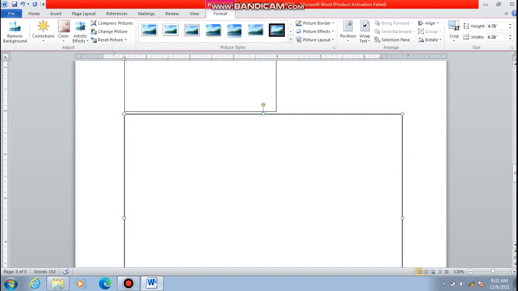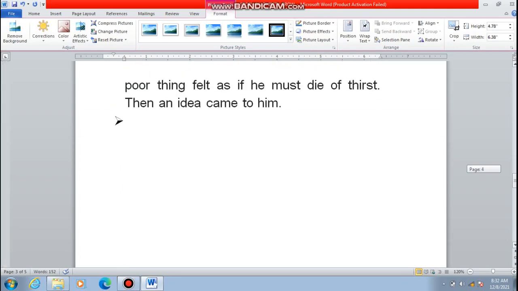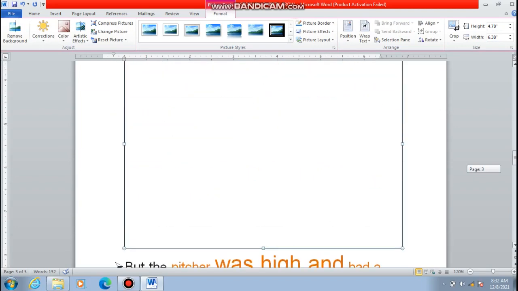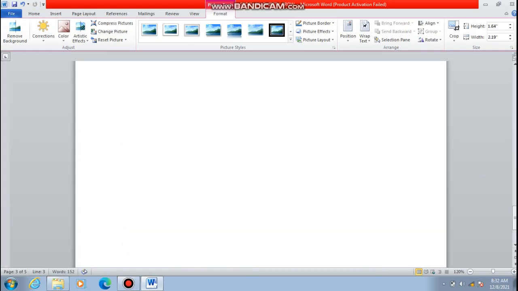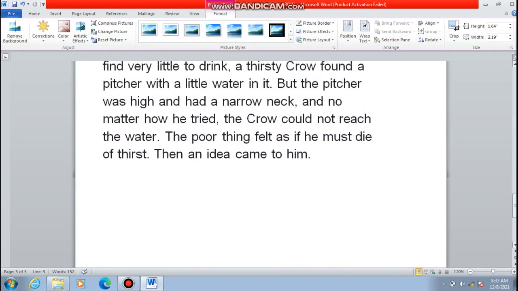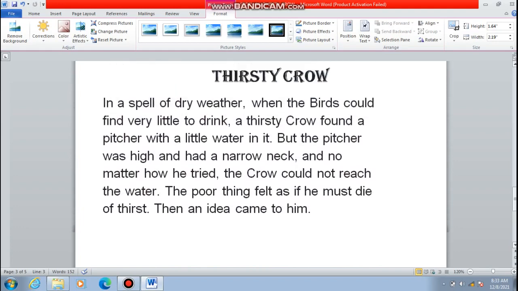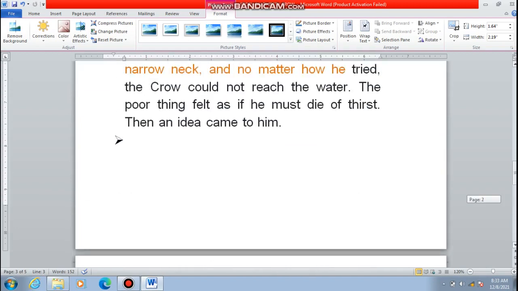We can even change the size of these pictures as well. How can we change its size? For that you have to go here. Move your cursor upward and downward. You simply have to move your cursor and the picture will be resized. Just a minute, where has it gone.